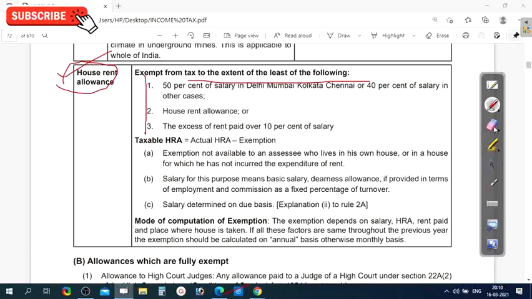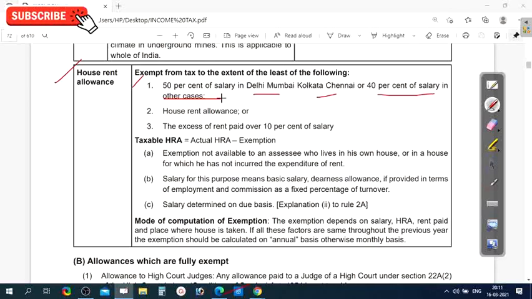Let us see. Point 1: 50% of the salary in Delhi, Mumbai, Kolkata, Chennai, or 40% of the salary in other cases.